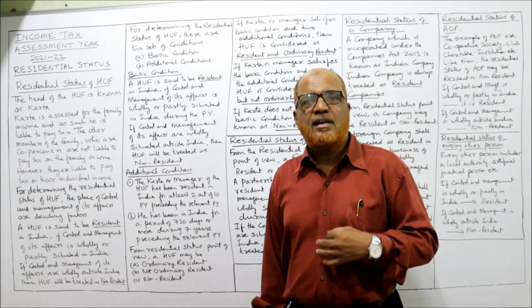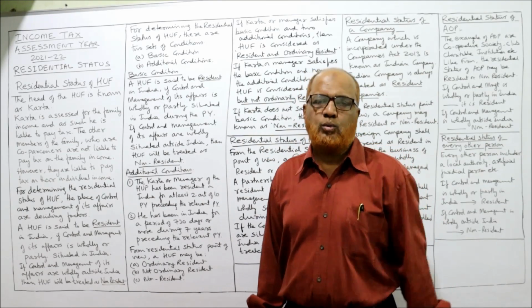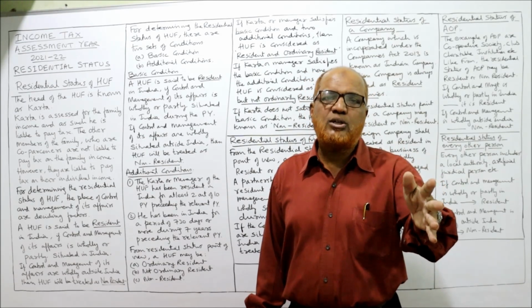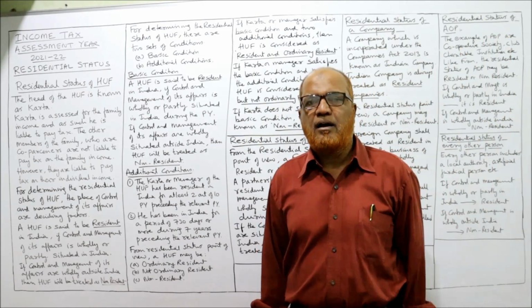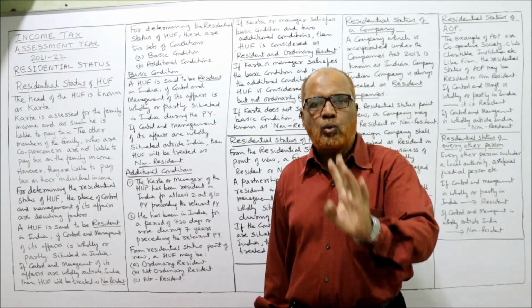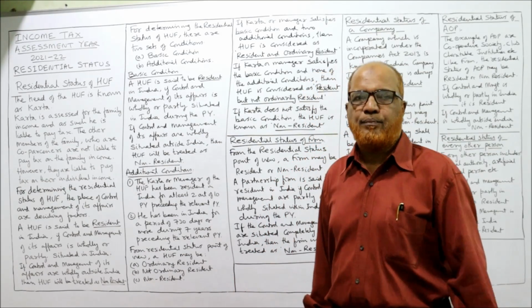Our relevant previous year is 2020-21. The assessment year is 21-22. For the previous year 2021, you go back 10 years before 2021. In those 10 years, for at least 2 years, minimum 2 years, the Karta or manager should be resident in India.